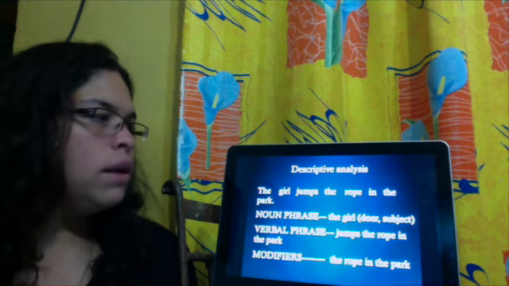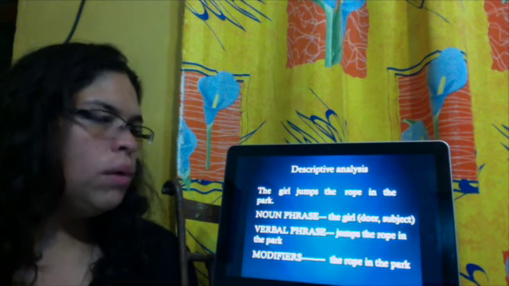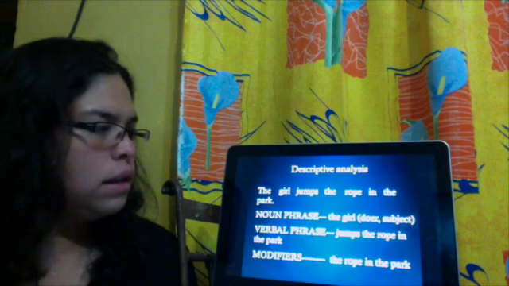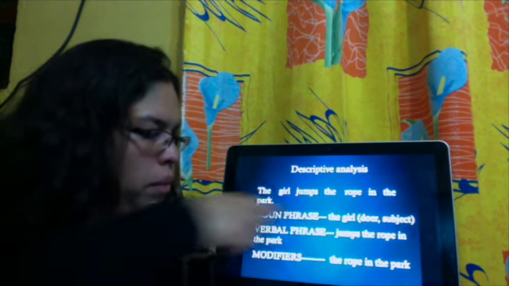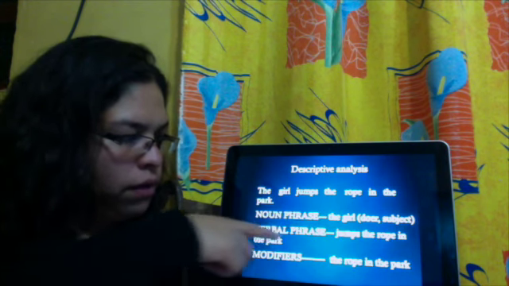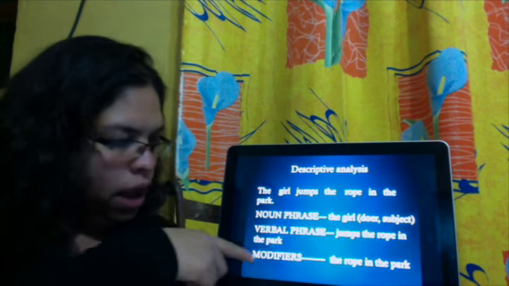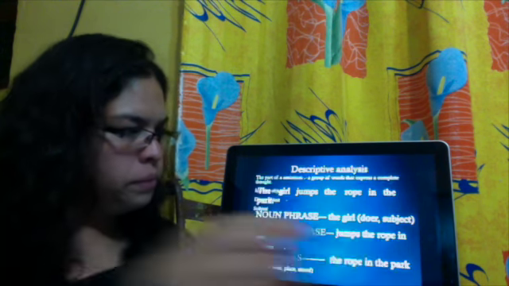Descriptive analysis. What is a descriptive analysis? Well, that's the way that we can analyze a sentence. Example: in the sentence, the girl jumps the rope in the park. Noun phrase, the girl. Verbal phrase, jumps the rope in the park. And modifiers, in the park.